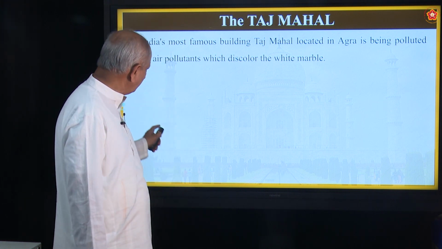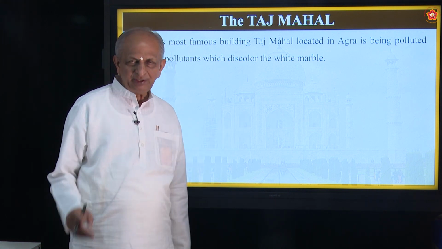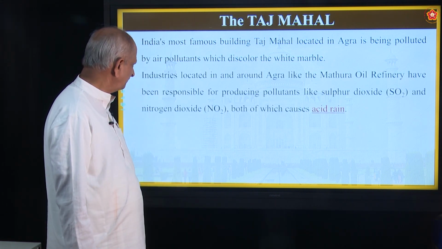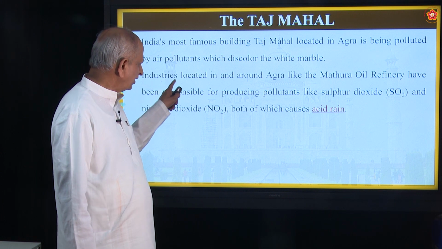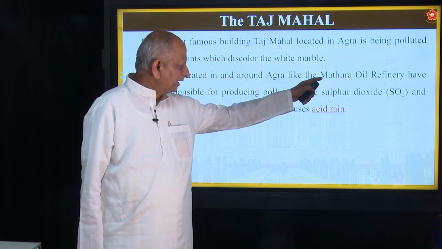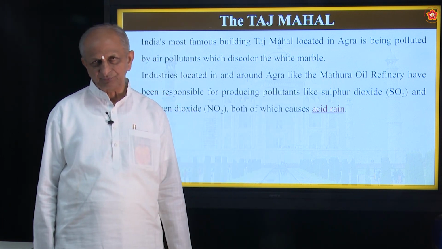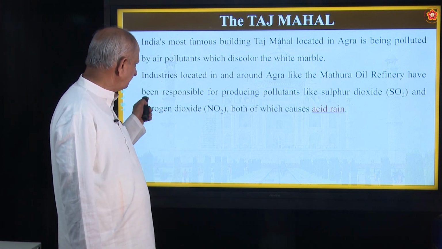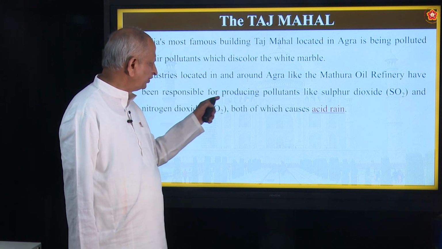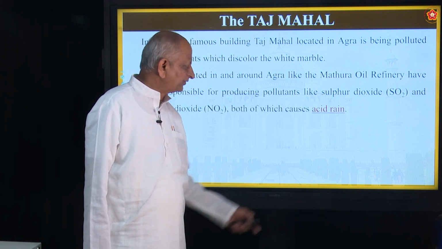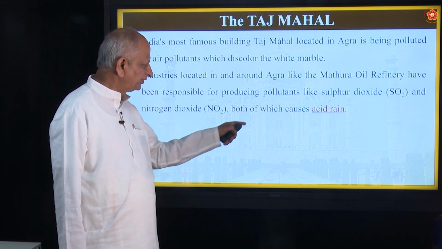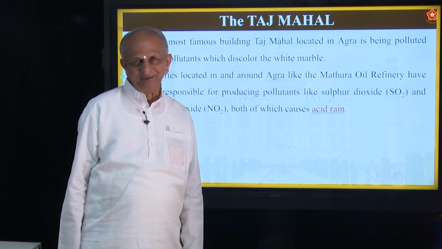So the white marble color is being dismantled. Especially there are so many factories near it. One of the industries located around Agra, like Mathura oil refinery, is responsible for producing pollutants like sulfur dioxide and nitrogen dioxide, both of which cause acid rain.